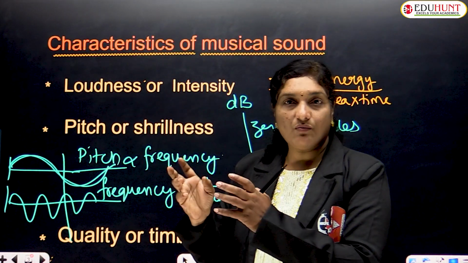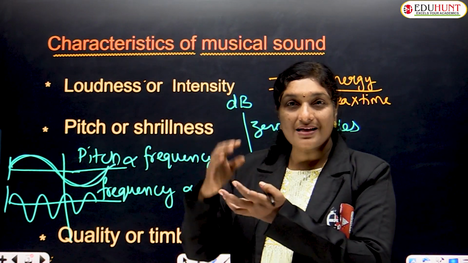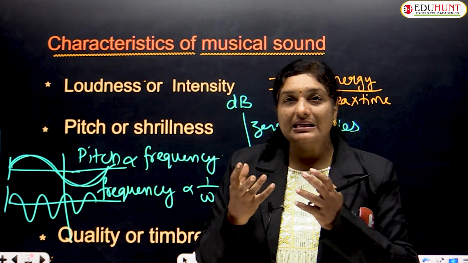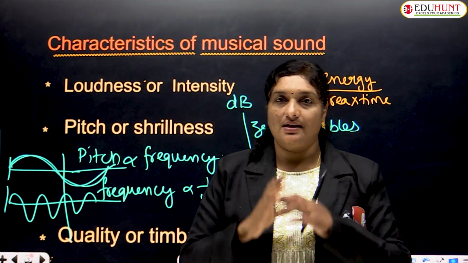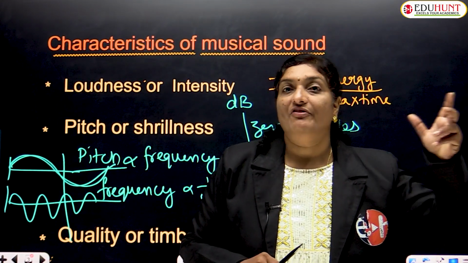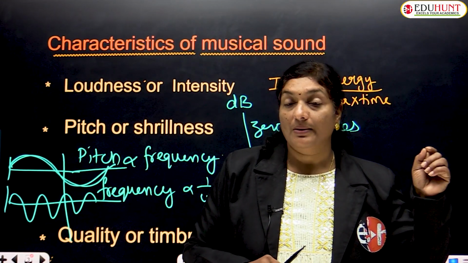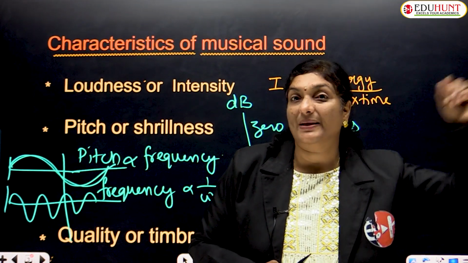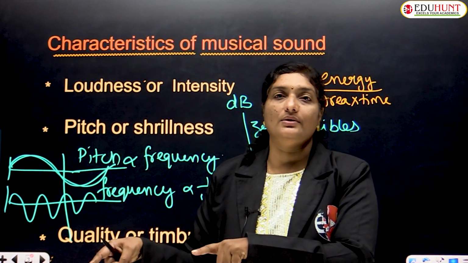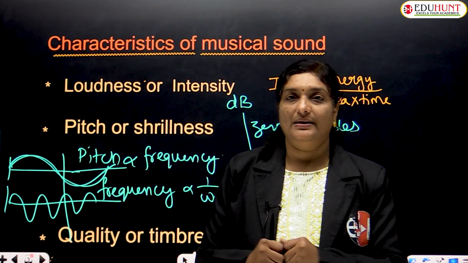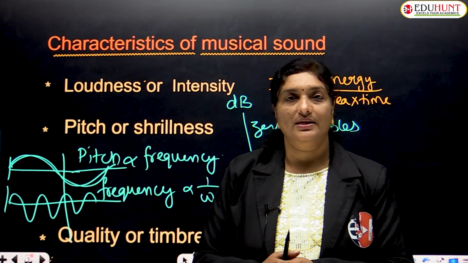The male voice is generally termed a low pitch sound, a grave or flat sound, whereas the chirping of birds, children or females has a large pitch, a shrillness greater than that of the male voice. This is how we compare the pitch of any sound producing objects.